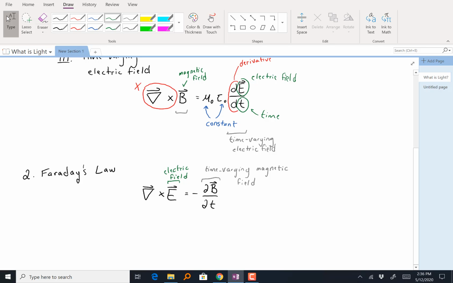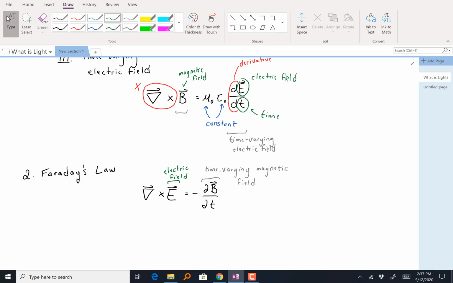All right, so this is the sort of thing that's responsible for, for example, generators. If we're generating electricity at a power plant, one of the ways I can do this is to create a time-varying magnetic field. A simple way to do that is to take a permanent magnet and just wiggle it around, right? And that's going to create a varying magnetic field. And then I can create an electric field which can drive current through a wire. All right, so we can generate electricity this way.